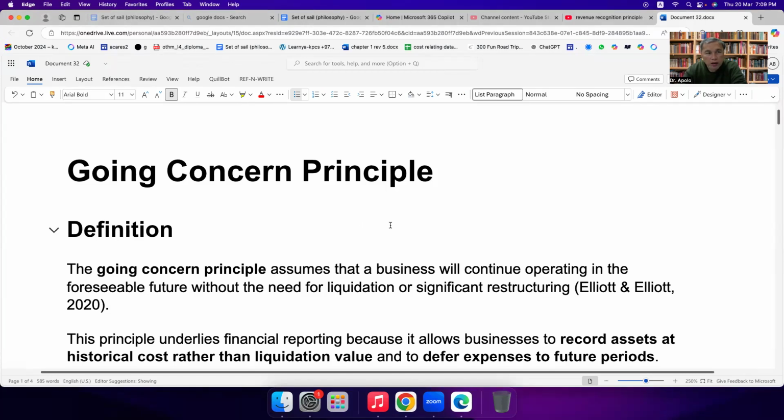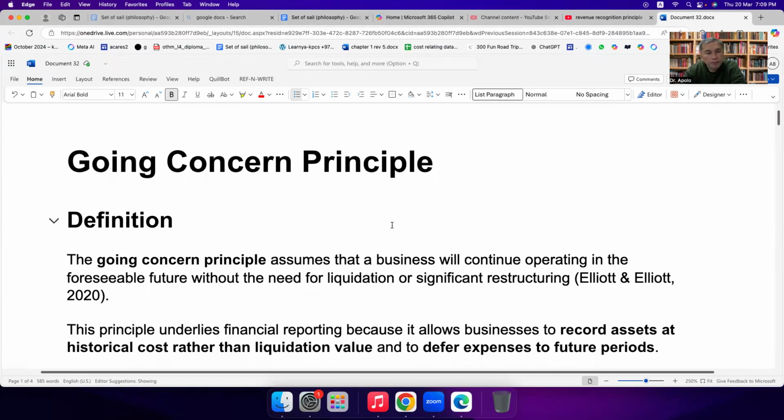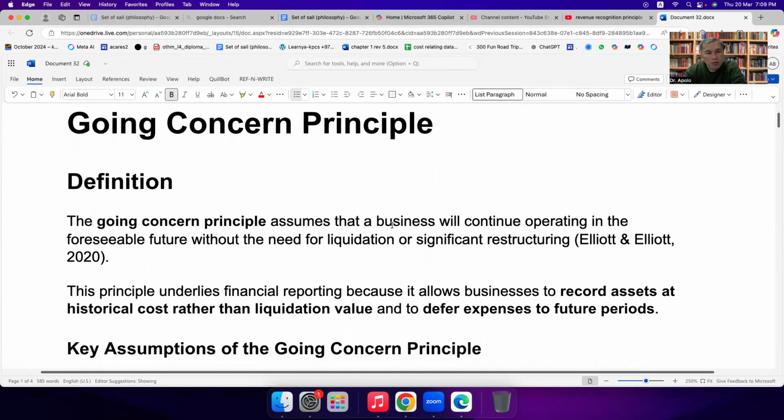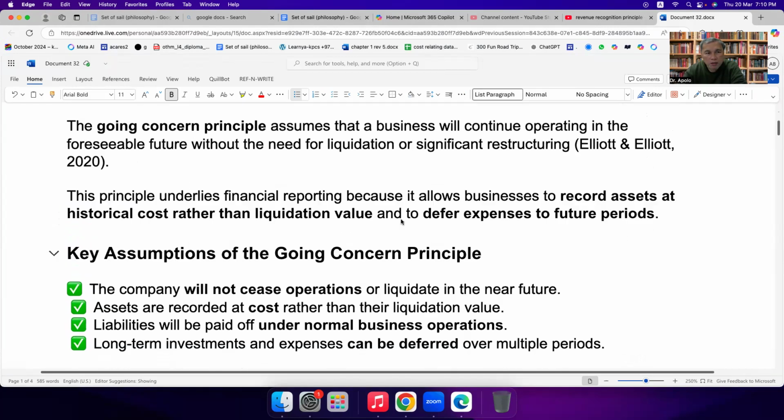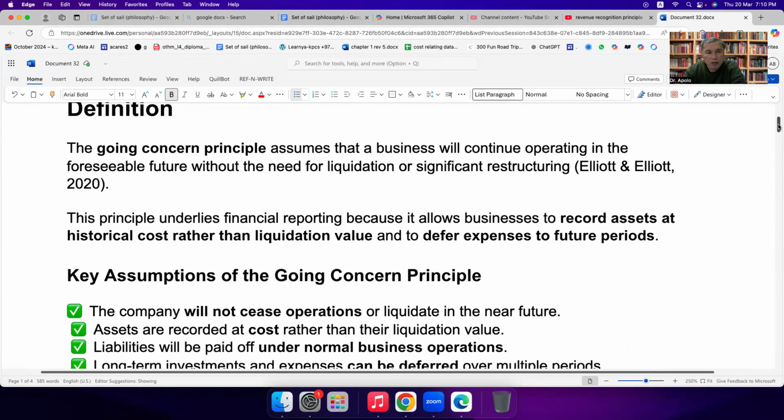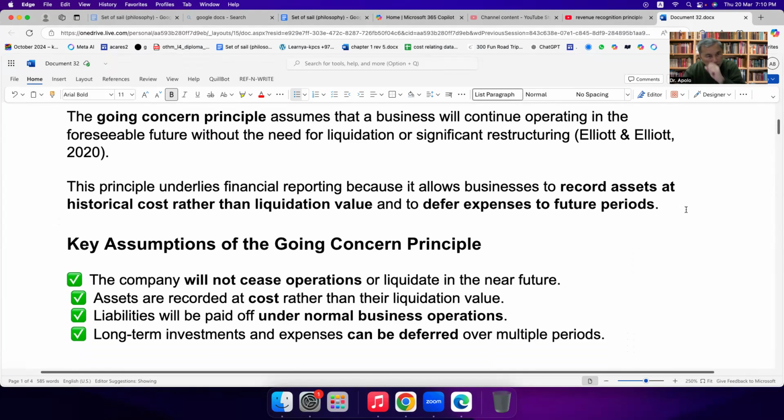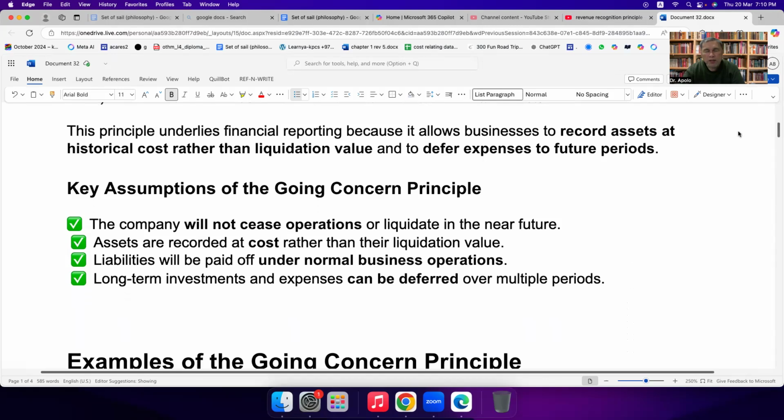So this time we're going to focus on the going concern principle. So what is this going concern principle? What's this all about? What can this do in accounting? This principle assumes that the business will continue operating in the foreseeable future without the need for liquidation or significant restructuring. This principle underlies financial reporting because it allows a business to record assets at historical cost rather than liquidation value, and to defer expenses to future periods.